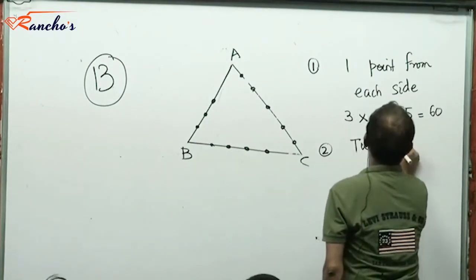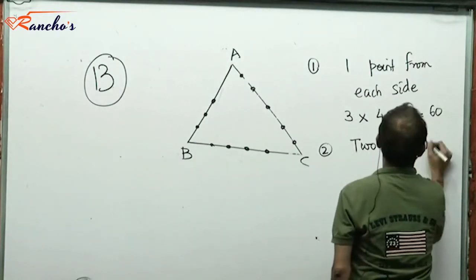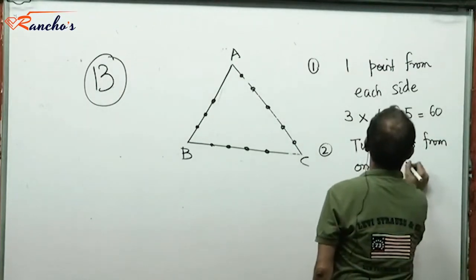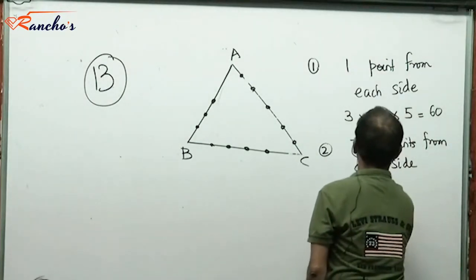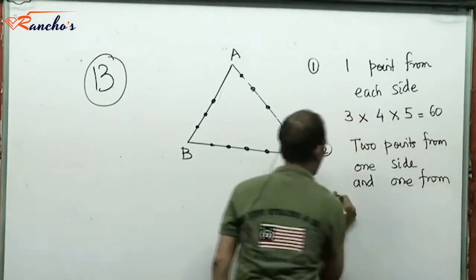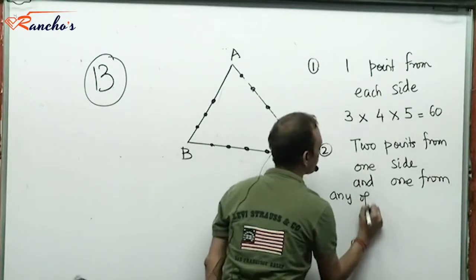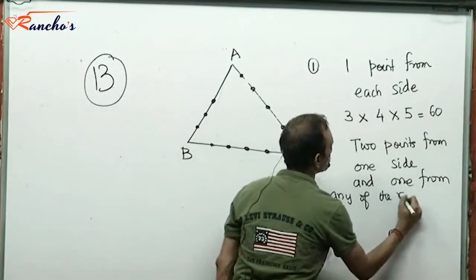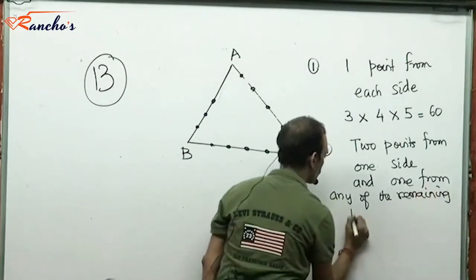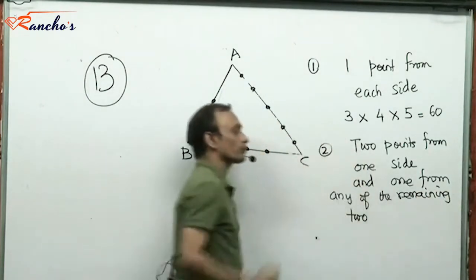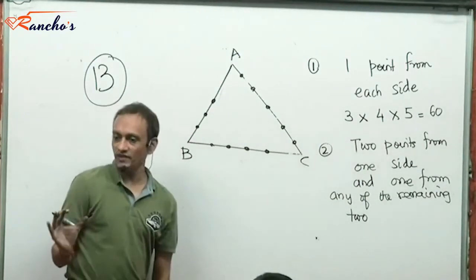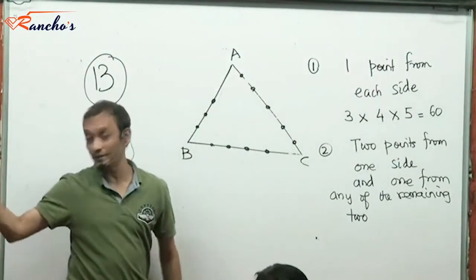2 points from one side and 1 from any one of the remaining 2.